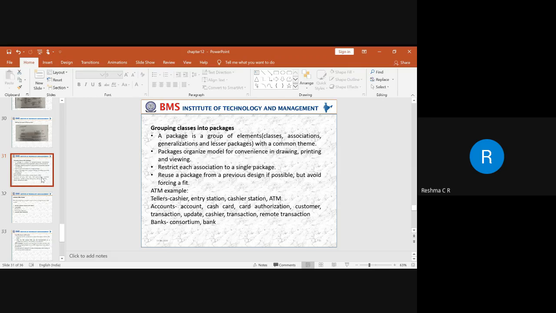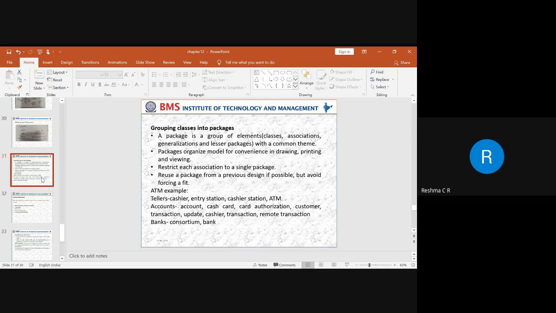And one more thing, when we are reusing a package, we need to avoid forcing it. That means we should not forcefully fit all the packages into a particular class model. Only if it is necessary, if it suits that particular problem definition, then only we need to choose a package, and that has to be adopted.